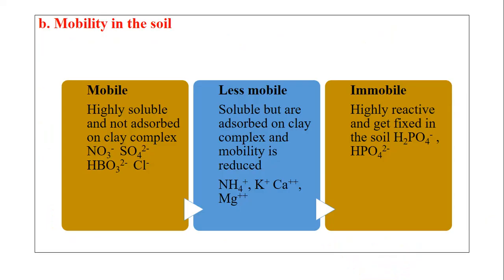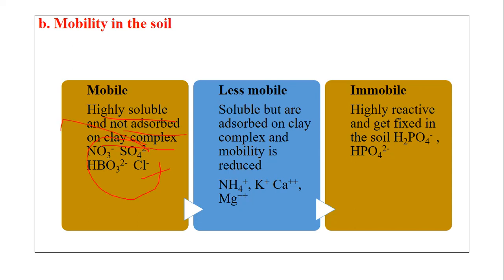Now coming to mobility in soil. Mobile in the soil means nutrients move with water, or with clay minerals in the soil. Mobile nutrients are highly soluble in water and not adsorbed on the clay complex. Such nutrients are nitrate, sulfate, borate and chlorine.